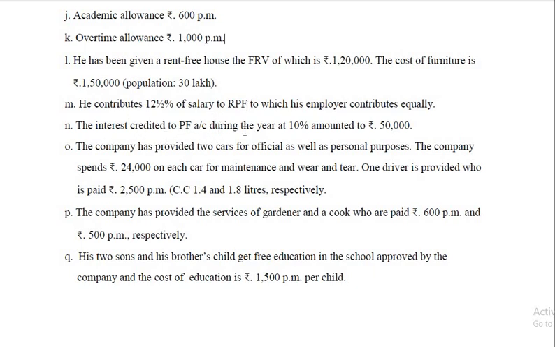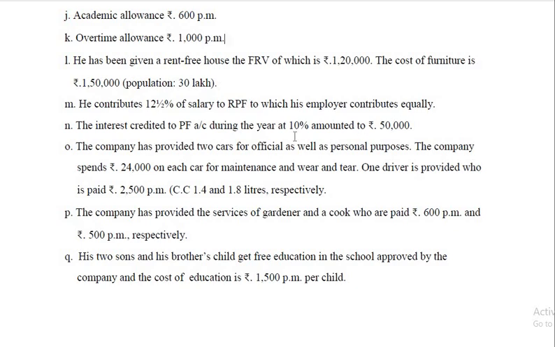The interest credited to Provident Fund account during the year, 10%, amounted to 50,000. So here, interest credited to Provident Fund up to 9.5% is exempt. So half percent is taxable here, 10 minus 9.5. The calculation is 10% equal to 50,000.